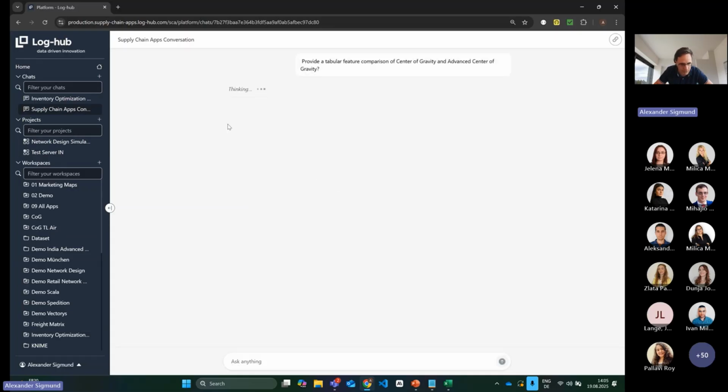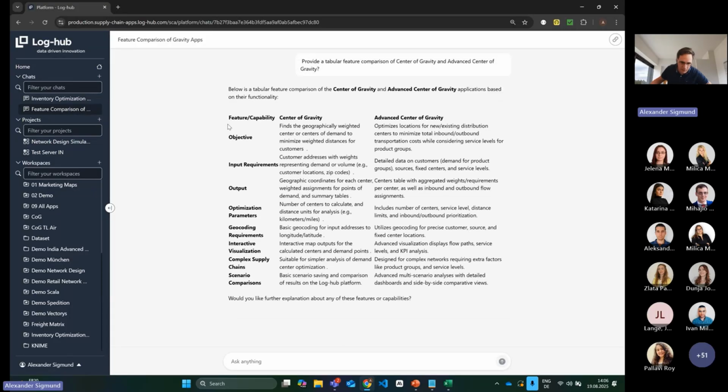For example, here we have some topics, some sample questions. Here we make, for example, now a comparison of the center of gravity and of the advanced center of gravity app. And we told it, okay, please provide us here a tabular comparison of both features. Yes, so then, like you're used to, now we have here the first result. Now we have here, like mentioned, a comparison. What is the difference between center of gravity and advanced center of gravity?